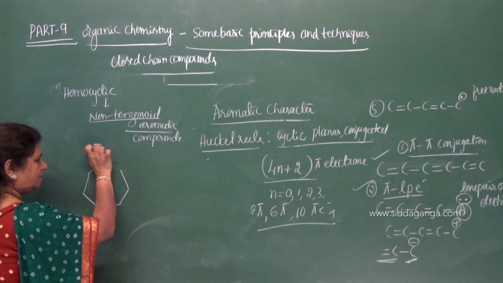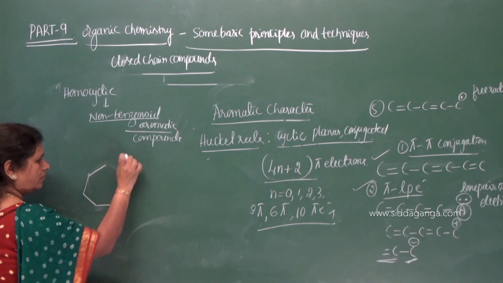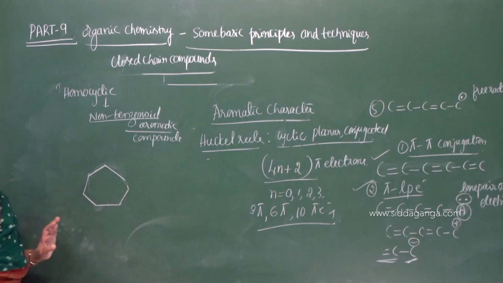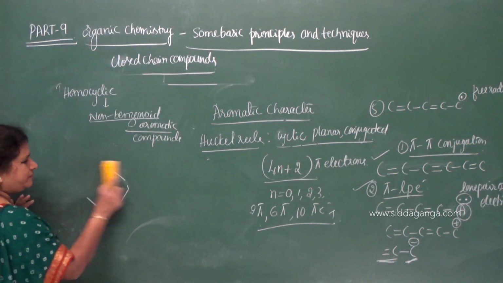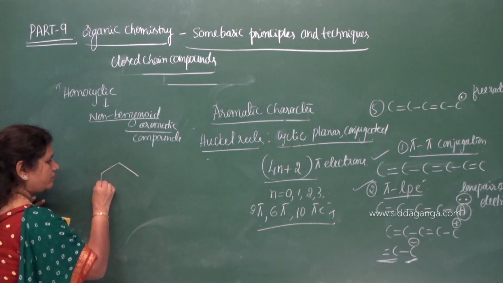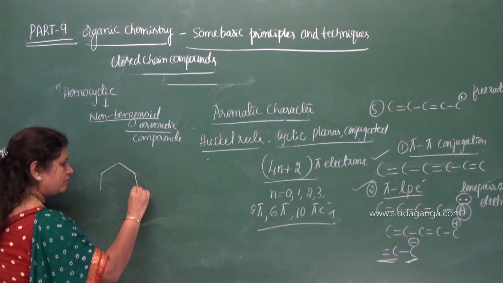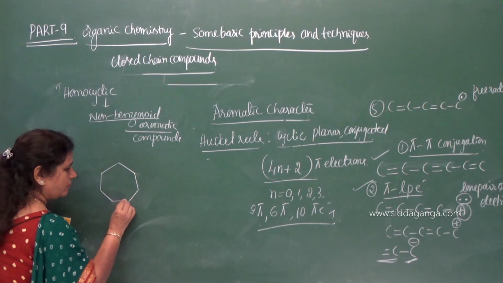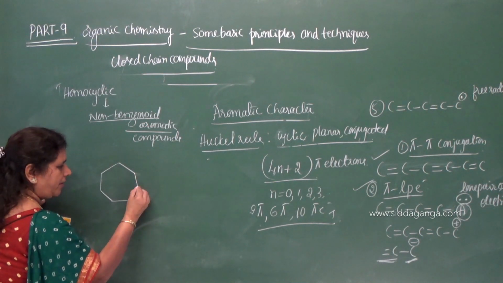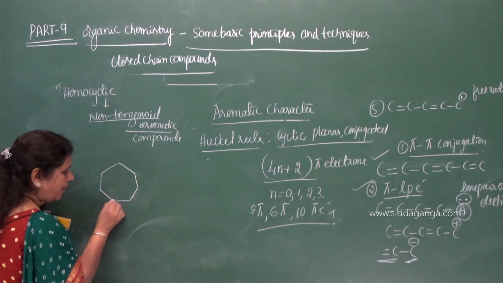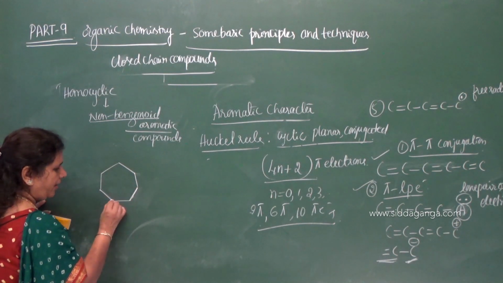So, this is an example. How many carbon atoms are here? 7 carbon atoms are in the ring.